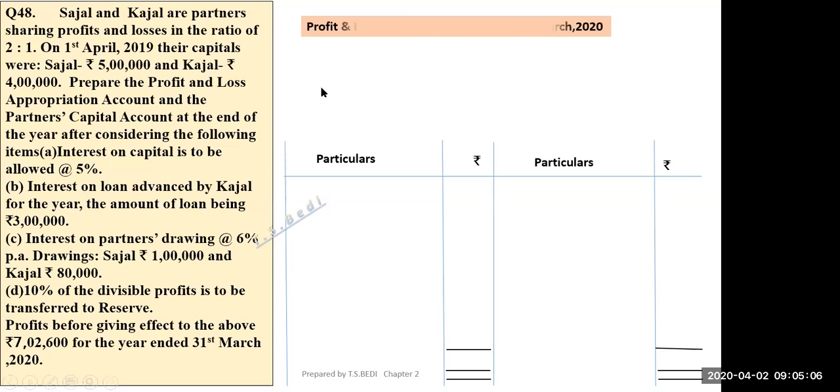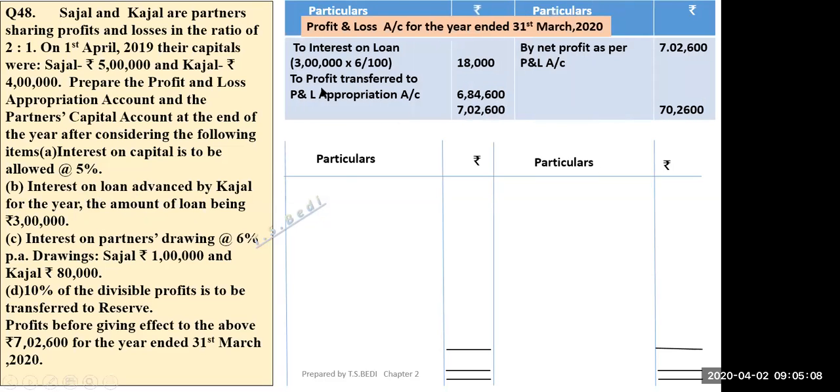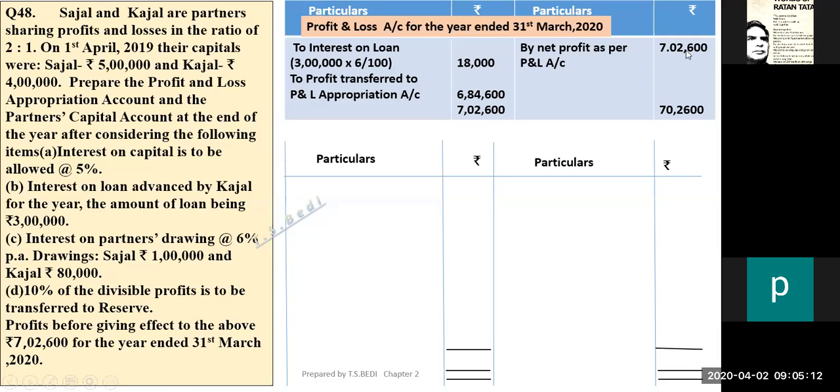So first you will make profit and loss account for the year ended this. By net profit 7,02,600, to interest on loan 18,000, to profit transferred to P&L appropriation account. This amount will be transferred to P&L appropriation account. If this point is clear to everyone now?